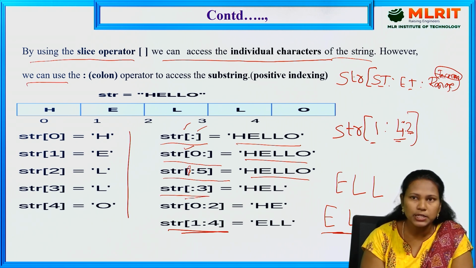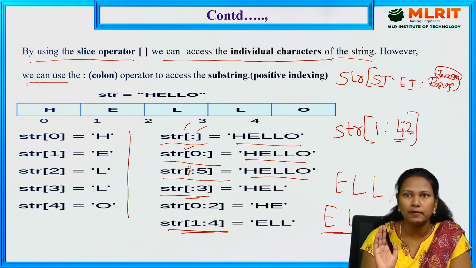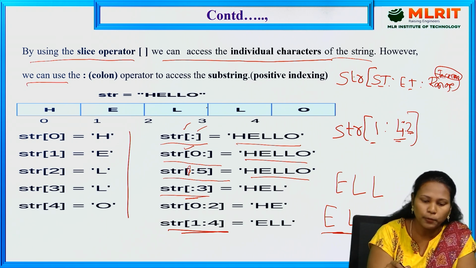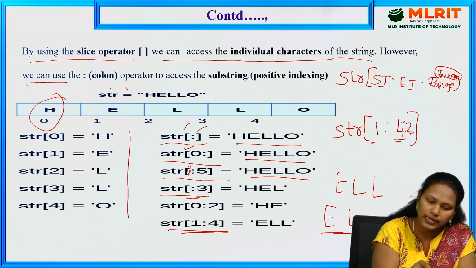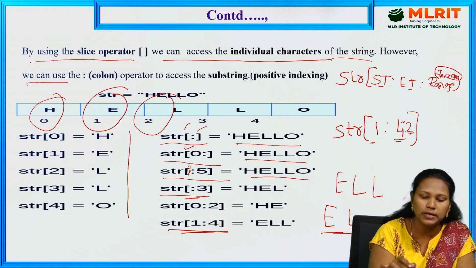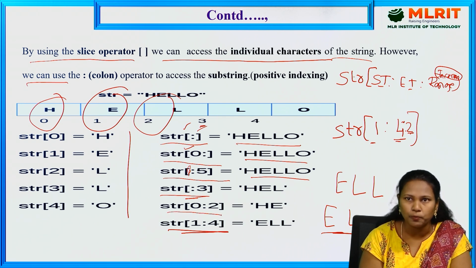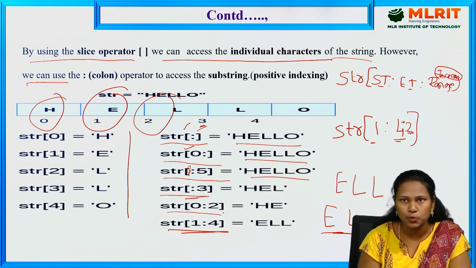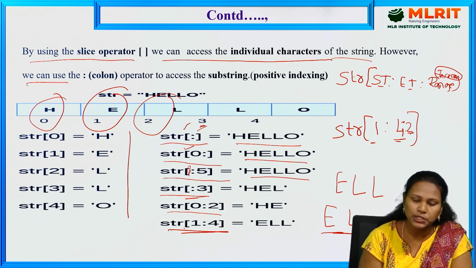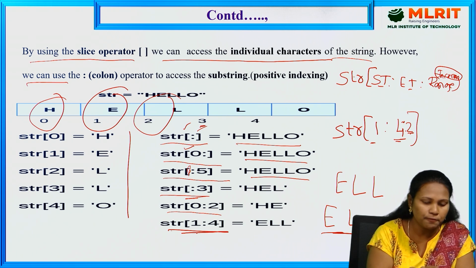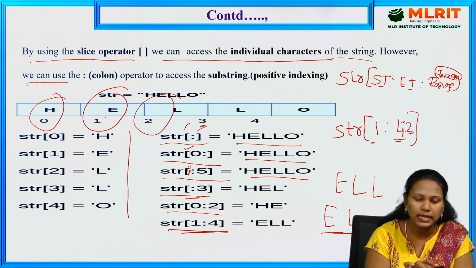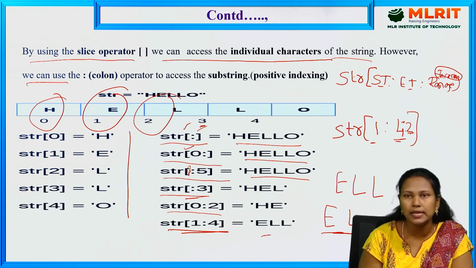Next one, str of colon 3. It prints only up to index 2, because 3 is the stopping index. So H at 0 is printed, E is printed, and index 2 is printed. 3 is the stopping index, so that's why it printed hell. Next one, str of 0 colon 2. It starts from 0 and ends at 2, meaning it prints the 0 character and the 1 character. Next one, str of 1 colon 4. It starts from 1 and ends at 4, meaning it displays E, L, L.